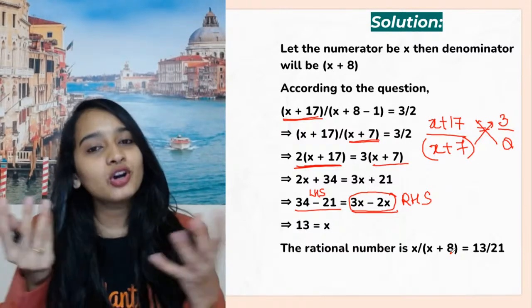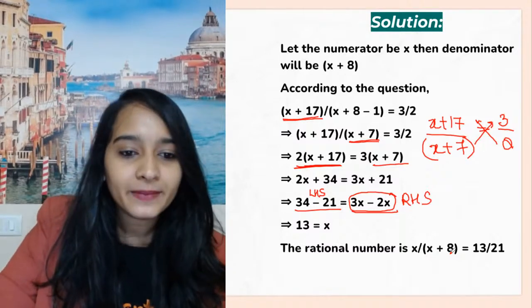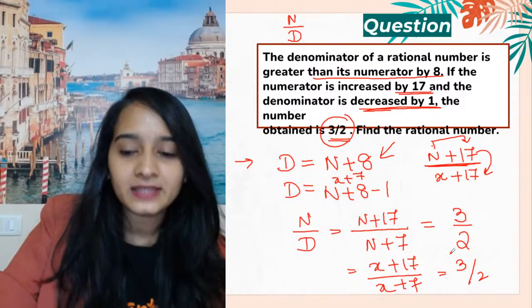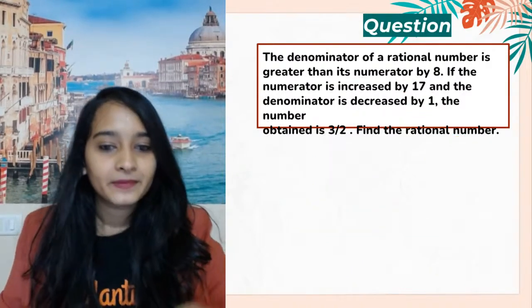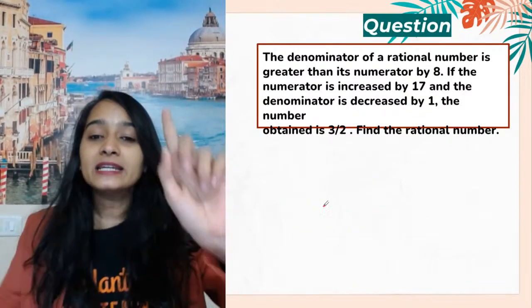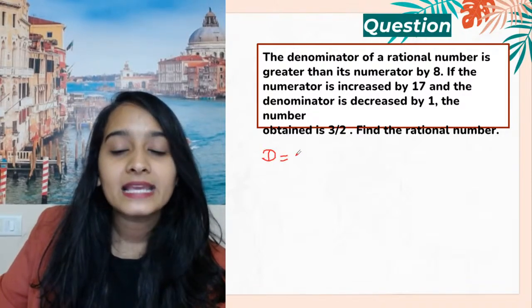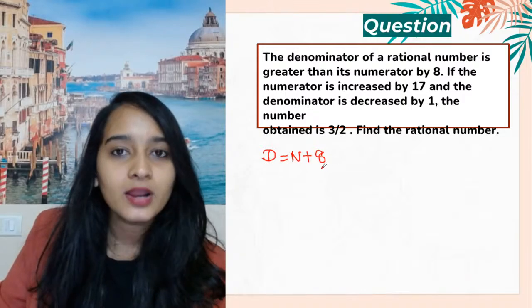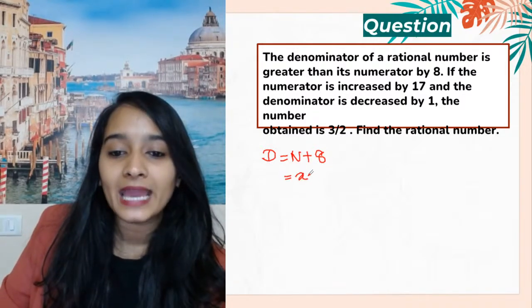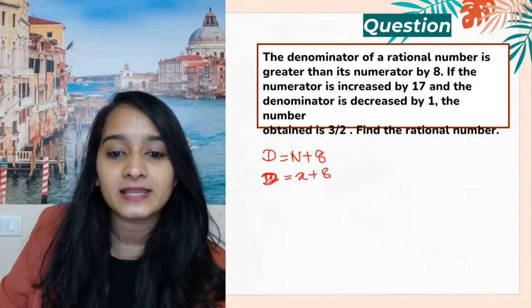You can have your variables on the right hand side and constants on the left hand side. Somebody asked me to explain the second problem again. I'm going to quickly erase this. Please listen carefully. The denominator of the rational number is greater than the numerator by 8. Let us take the numerator to be x. So the denominator would be x plus 8, right?